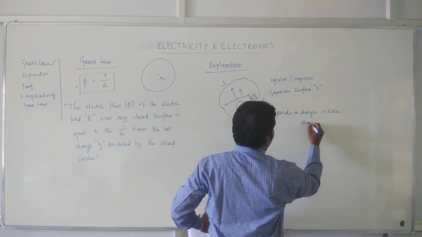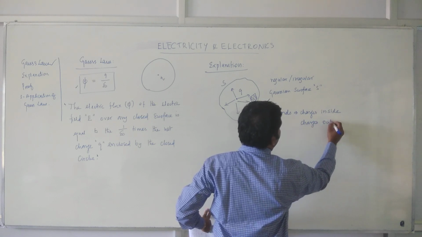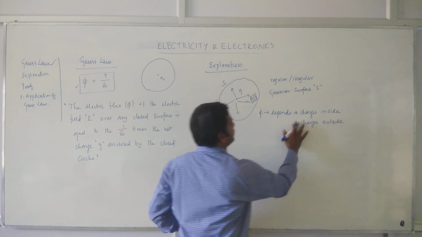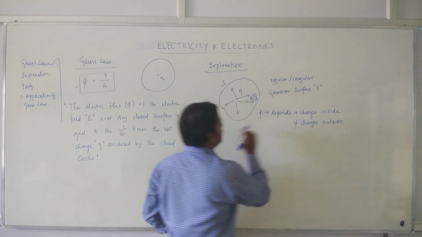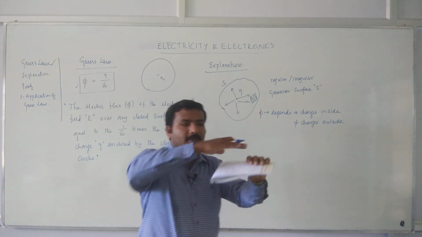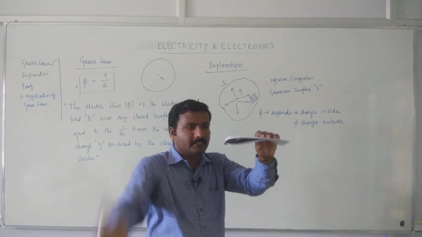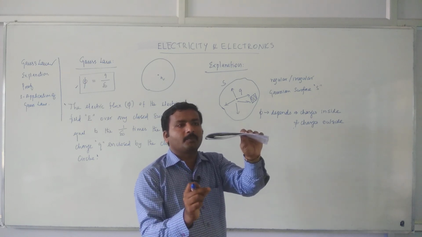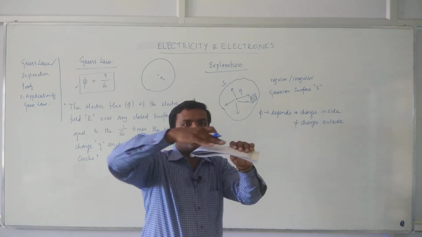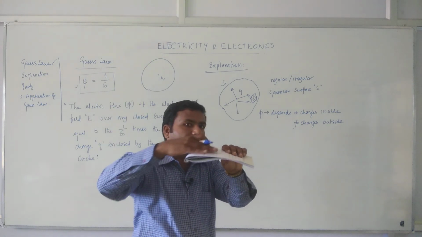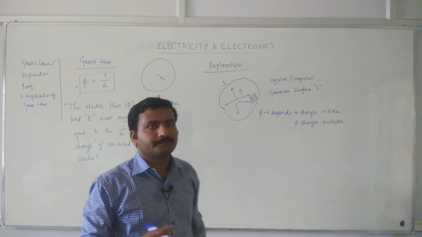Charges outside will not contribute to the flux over the surface. So if I am calculating the flux over a surface, and there is a charge in the middle, then only this charge contributes to the flux. If there is another charge outside, it will not contribute to the flux over this surface.